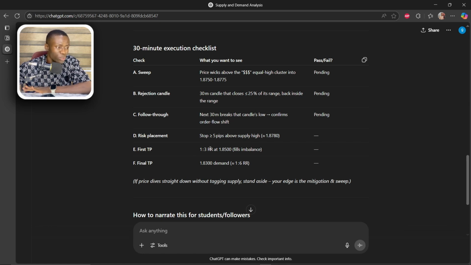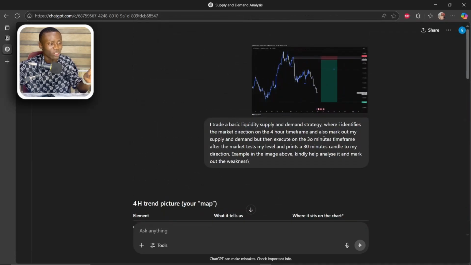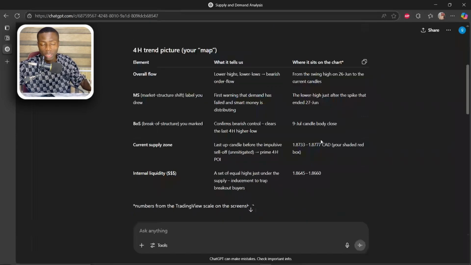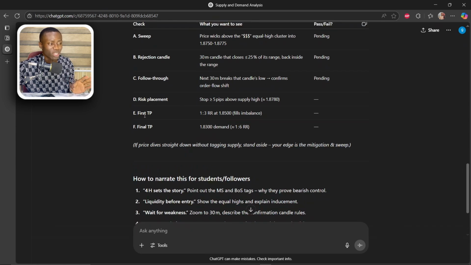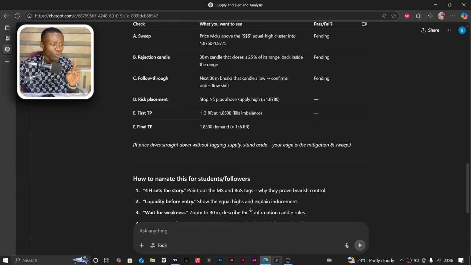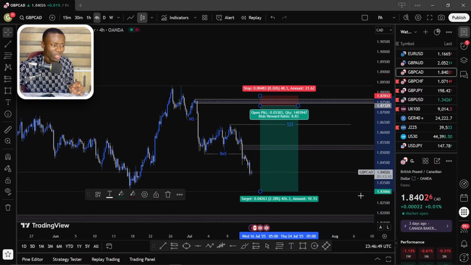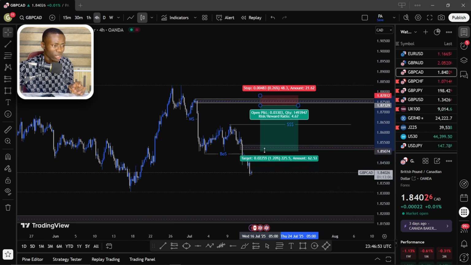Now, first TP, 1:3 risk to reward at 1.85. With this strategy, the first take profit you look for is simply your 1:3. And you see that I did not state anything of such in this thing, but ChatGPT was able to understand and state it clearly: our first take profit should be at the 1:3 risk to reward level, which is at 1.85. See what I always tell you, once you know your strategy, you fix it up well, you will always know your way around. So 1:3, let's look for it.